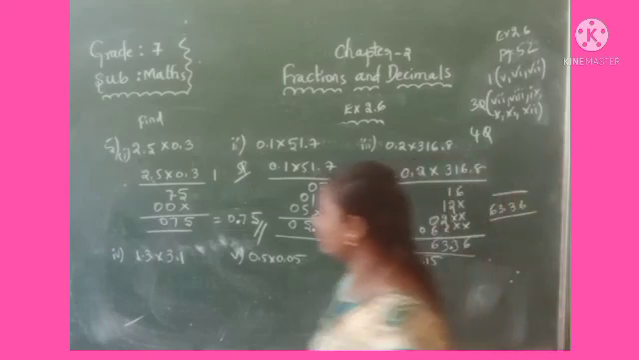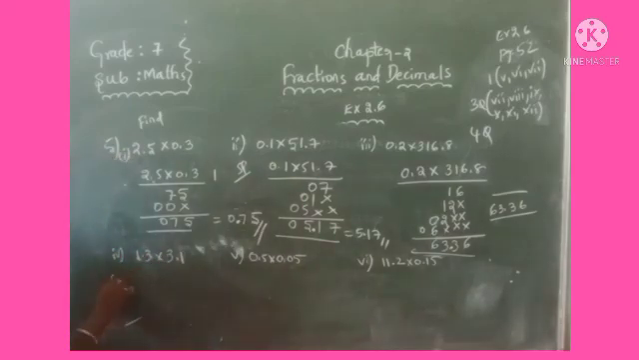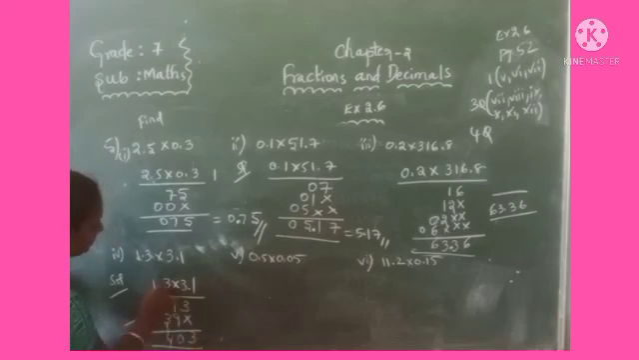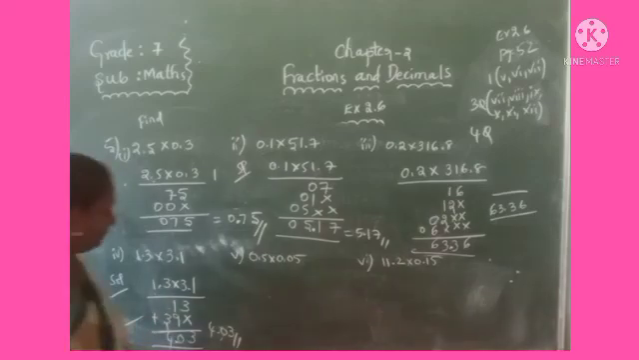That is 63.36. Similarly, see here 1.3 into 3.1. Multiply: 1 3s are 3, 1 1 is 1. Leave the ones place here. Next 3 3s are 9, 3 1s are 3. Add: 3, 1 plus 9 is 10, 3 plus 1 is 4. So where you have to give the decimal: 2 digits. It is 4.03. Okay, right.